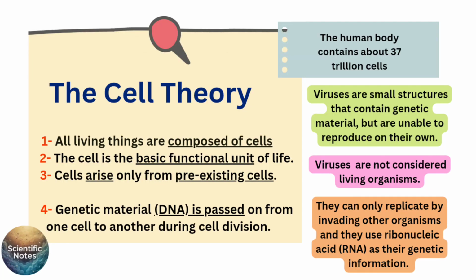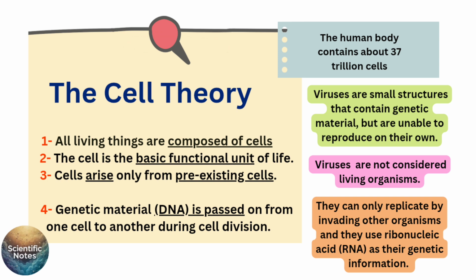Our bodies contain about 37 trillion cells. Today we're going to talk about eukaryotic cells, but first we're going to go quickly over the cell theory to help define what a cell means. There are three basic principles upon which we define what a cell means.